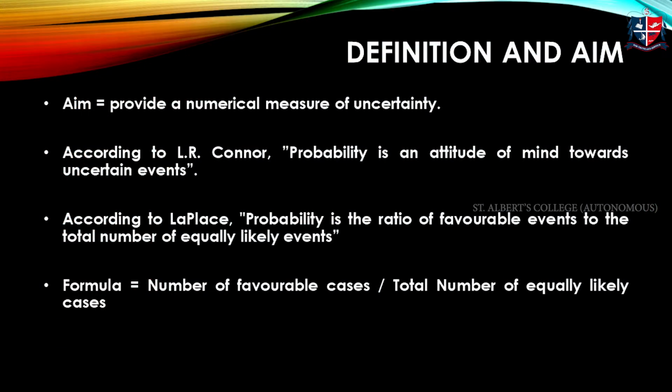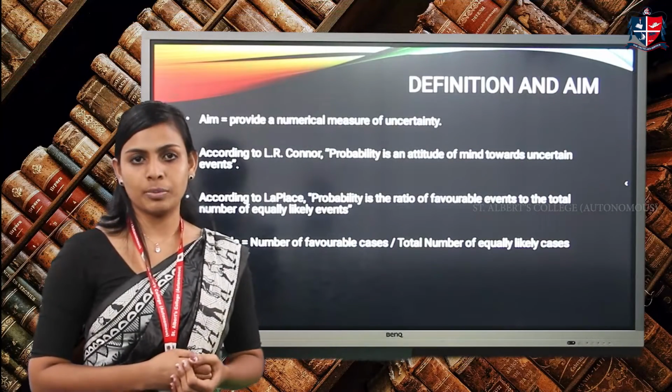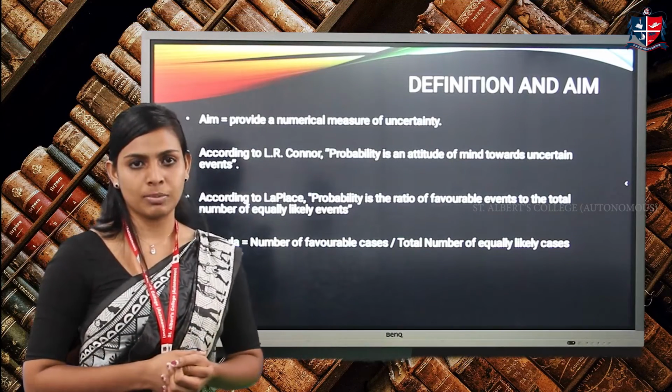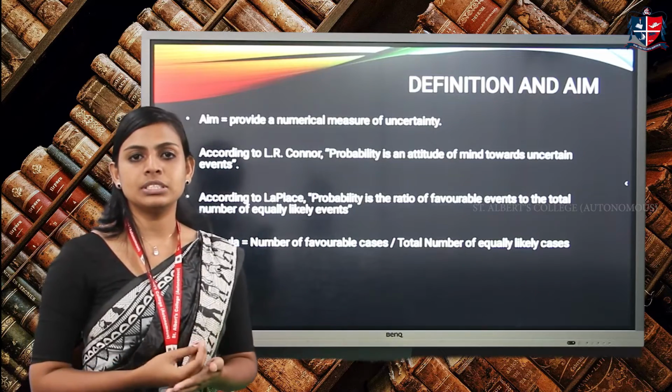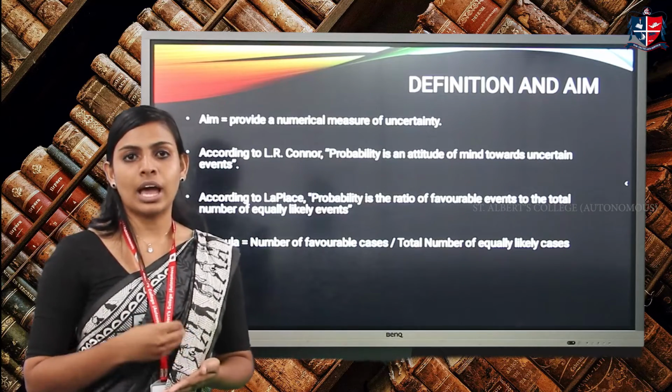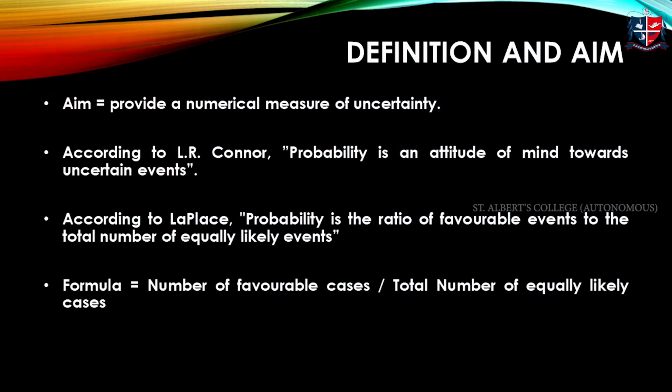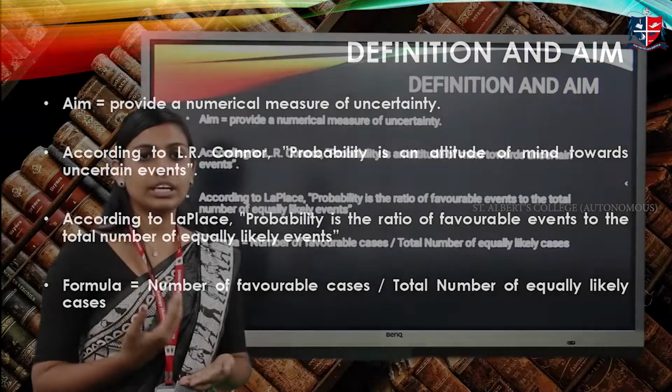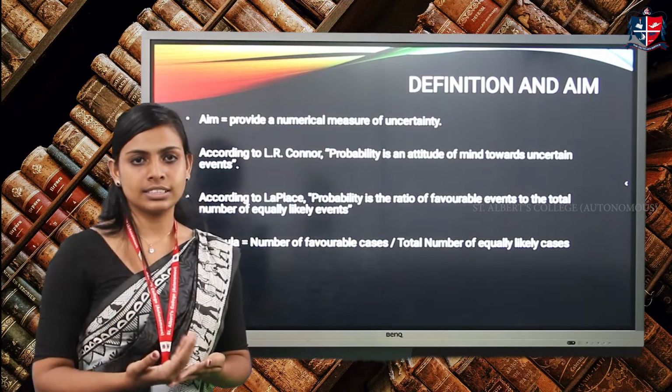Now we'll move to the aim and definition of probability. What is the purpose of probability, or why do we need to calculate probability? The purpose of probability is to put a mathematical value to uncertainty. We can see a definition given by Ella Corner: probability is an attitude of mind towards uncertain events. So we are putting a mathematical value to the uncertainty.